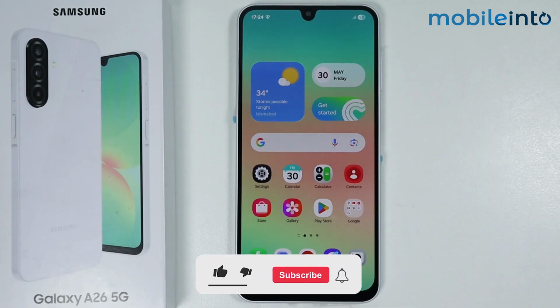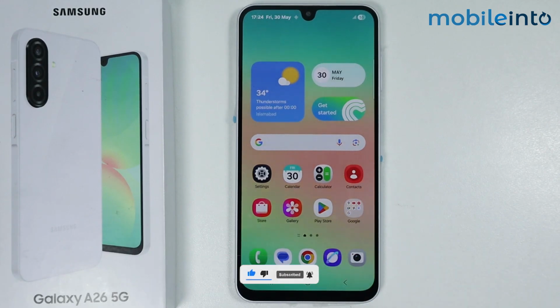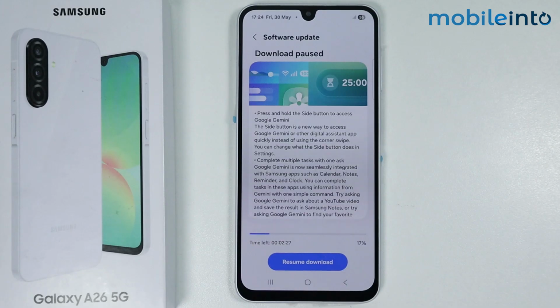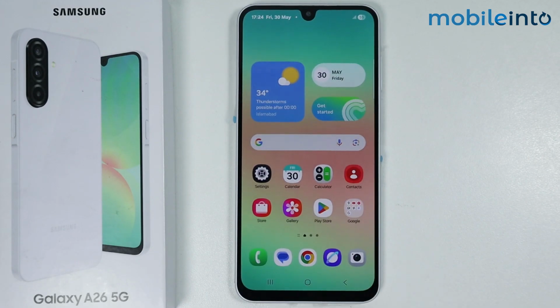Now, if this did not fix your issue, then you might have a hardware problem with the speakers on your smartphone. Just take your smartphone to the nearest service center and they will fix your issue. And this is how you can solve the media sound problem on the Samsung Galaxy A26.